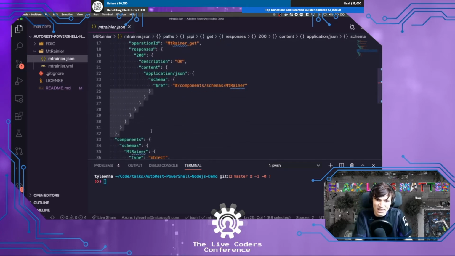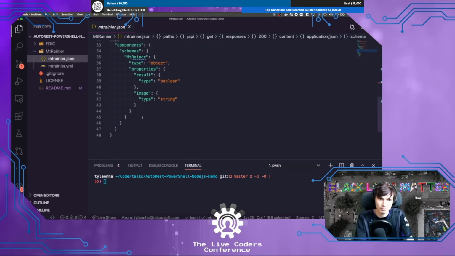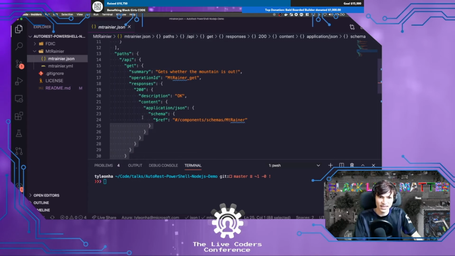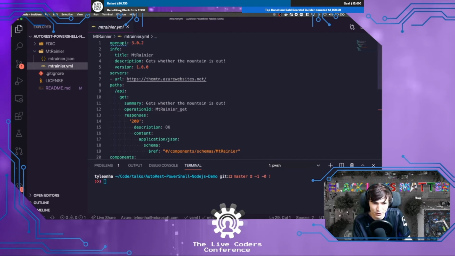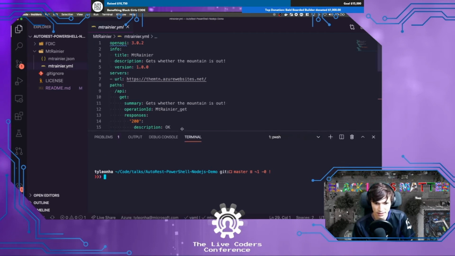The only thing that I don't really care for with the JSON one is that there's a bunch of these right curly braces that end up showing up in your spec, which is just, I mean, that's JSON, right? But I find the YAML one a little bit more readable, but to each their own. They both work. So, all right, let's go ahead and do the thing, shall we?